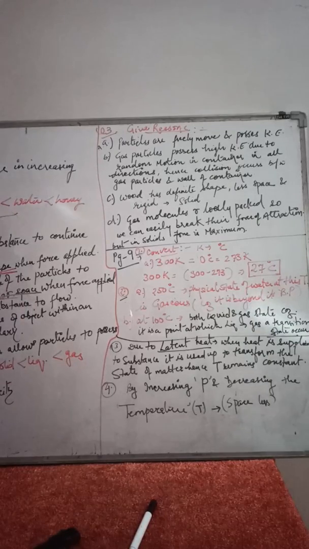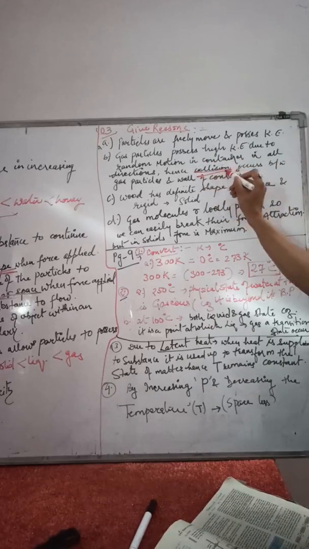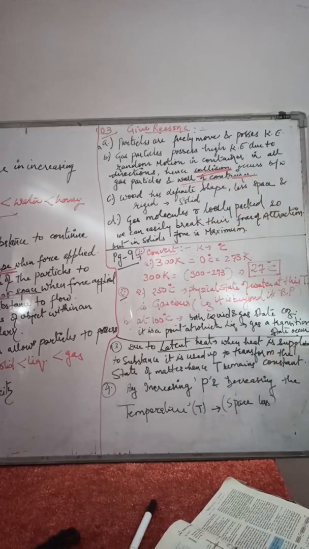Now the second one is, a gas exerts pressure on the walls of the container. Yes, of course, because the particles are freely moving in a container and possess high kinetic energy, so they are in random motion. Inside the container the particles move in any direction, and hence collision takes place. What is collision? The hitting among the particles of the gases as well as the particles with the walls of the container. That is why gas particles hit the walls of the container.